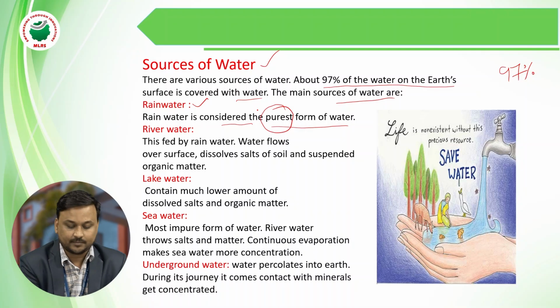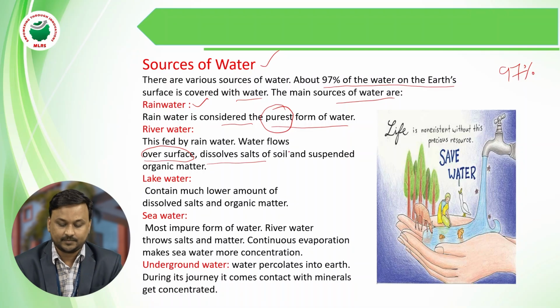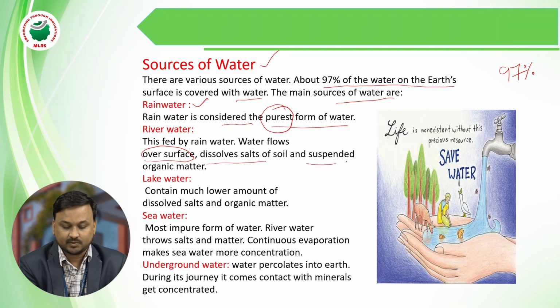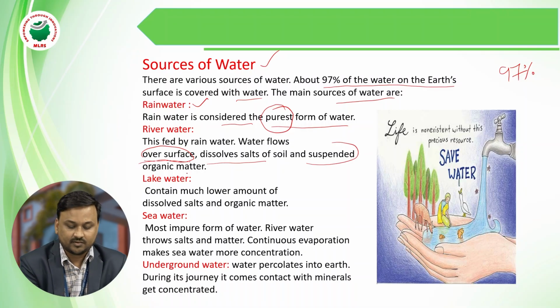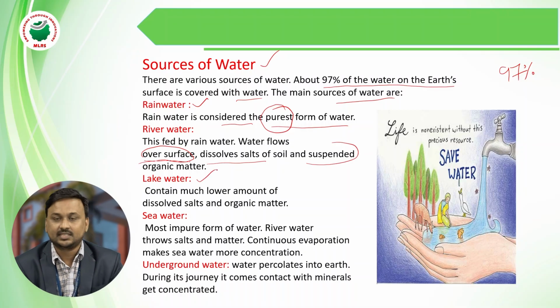Next, river water. River water flows over the surface and dissolves salts and soil and other suspended organic matter. Another source is lake water.